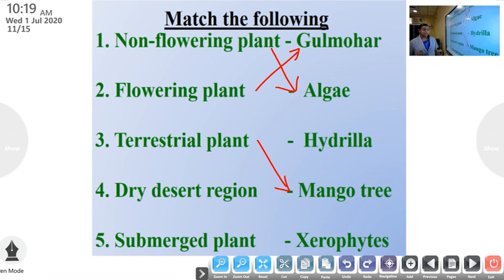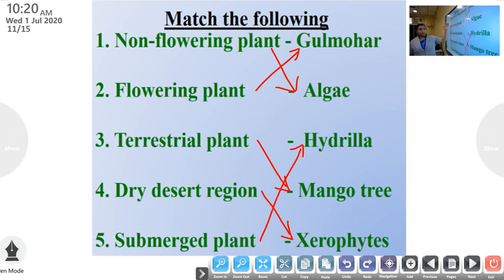Fourth question, dry desert region. Xerophytes. Last, fifth question, submerged plant. Hydrilla.